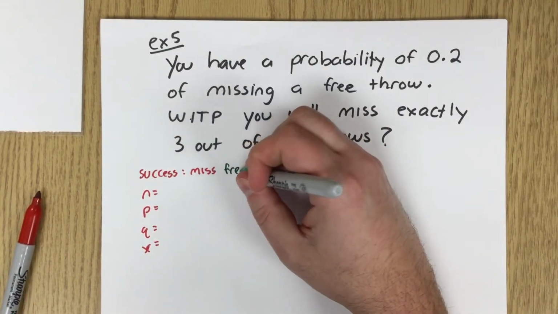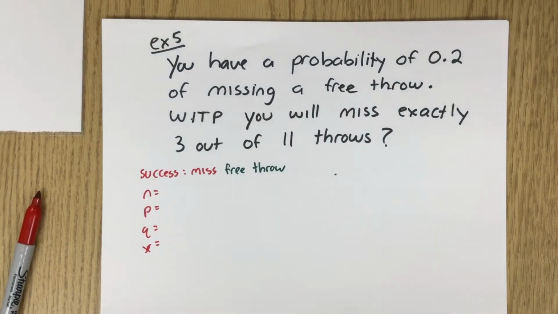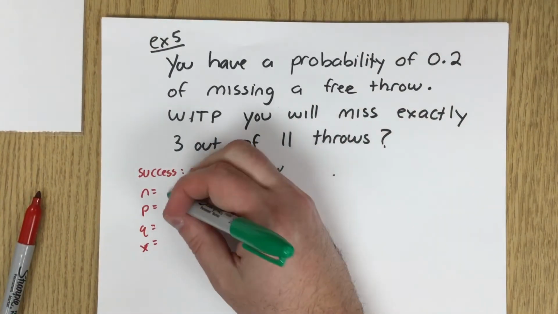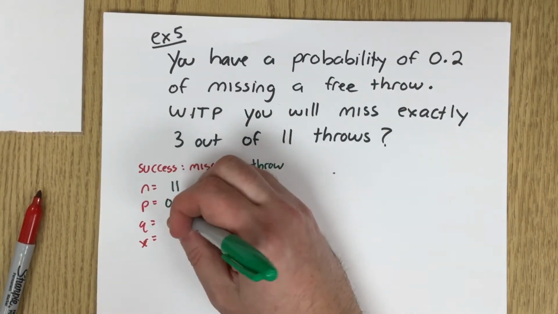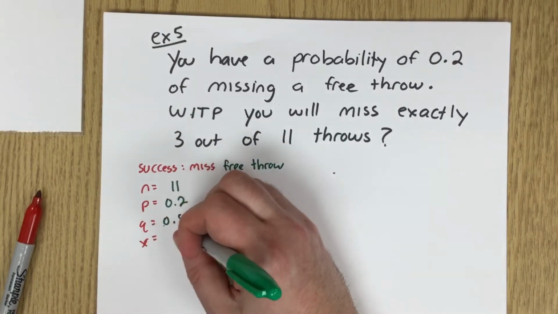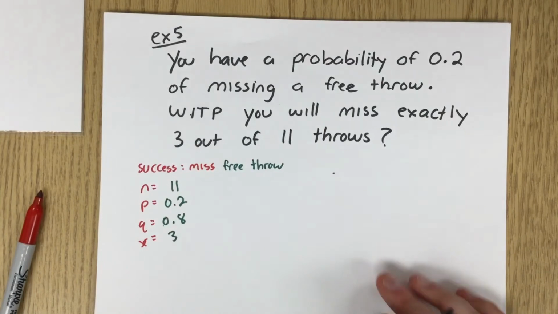It's just what we're naming one of the two outcomes. So we're going to miss a free throw. And we have 11 trials. The probability of success is going to be 0.2. Probability of failure would be 0.8. And we want to miss exactly 3 of them. So X would be 3.